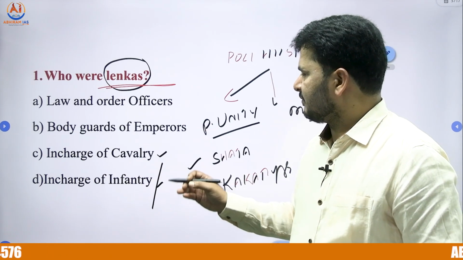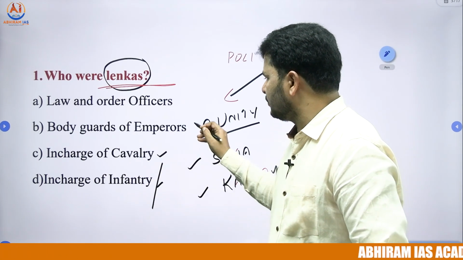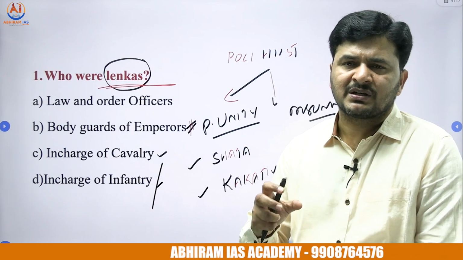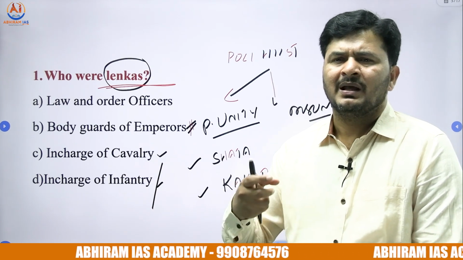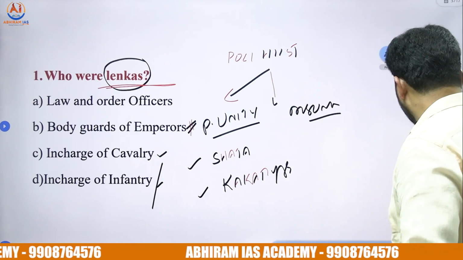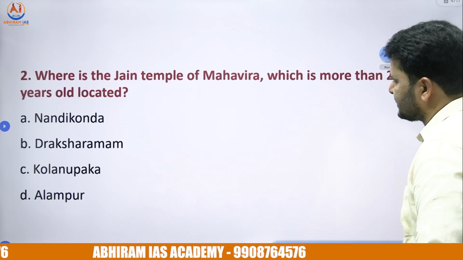The right answer for this question, who are Lenkas, is the bodyguards of an emperor. Angarakshaka Dalamu, like modern gunmen, right? So Lenkas were the bodyguards of emperors. Kakatiya rulers had bodyguards, and they were called Lenkas.